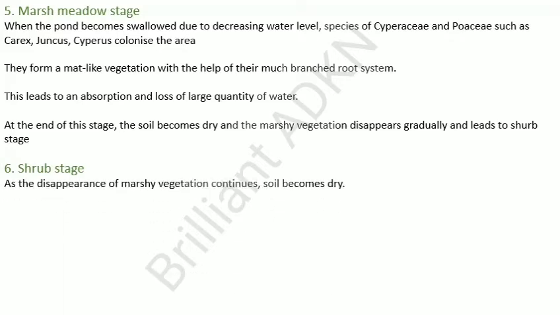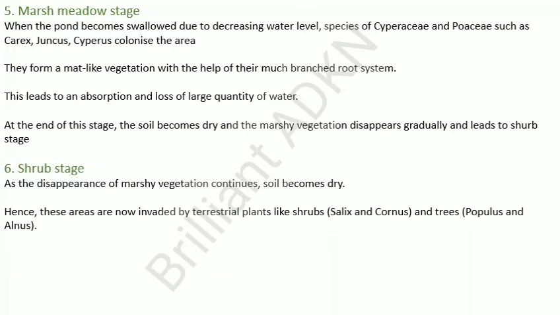Now we are going to see the shrub stage. As the disappearance of marshy vegetation continues, soil becomes dry. Hence, these areas are now invaded by terrestrial plants like shrubs, Salix and Cornus, and trees like Populus and Alnus. These plants absorb a large quantity of water and make the habitat dry.